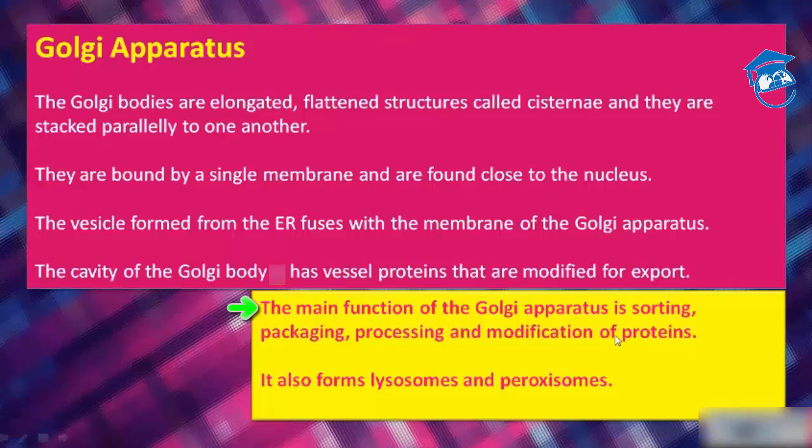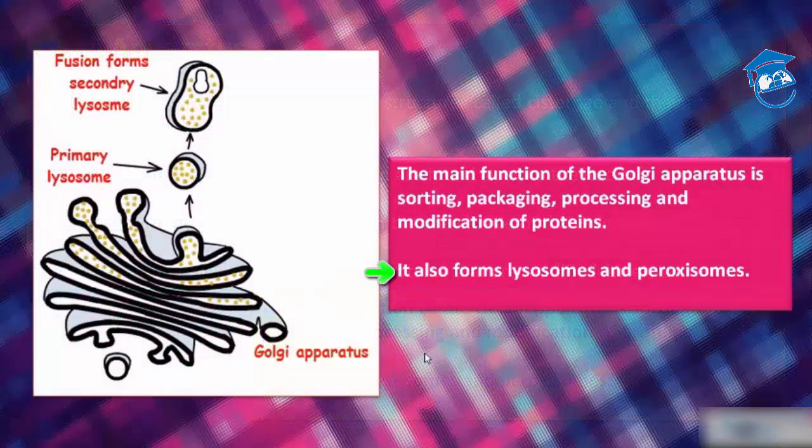So the main function of Golgi apparatus is sorting, packaging, processing, and modification of proteins, and it also forms lysosome and peroxisome. Okay, so this is the cis face, this is the trans face. From the trans face vesicle formation takes place, and this is the primary lysosome which goes and fuses with the secondary lysosome.